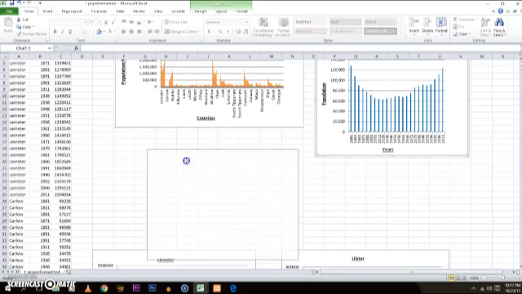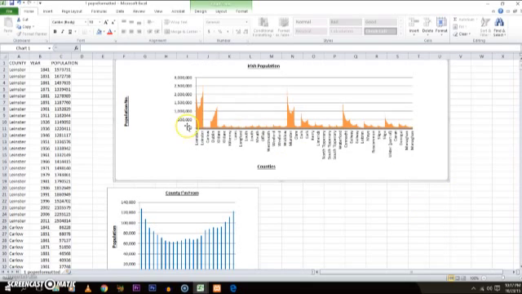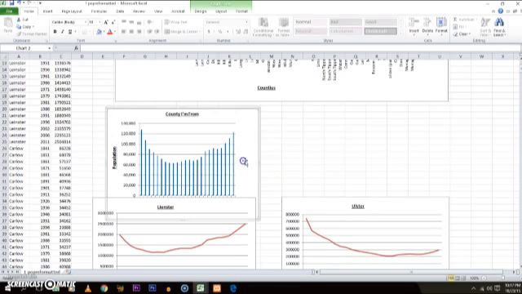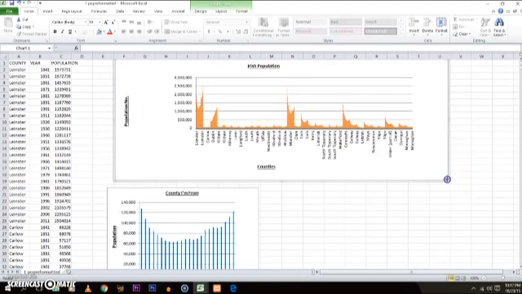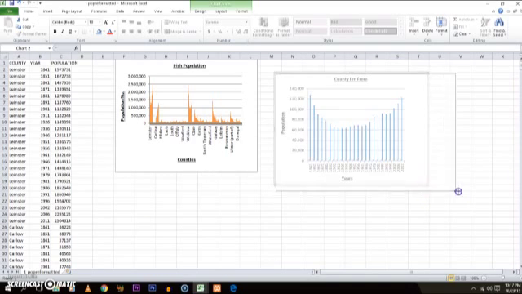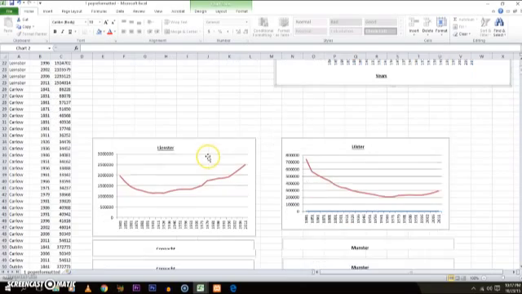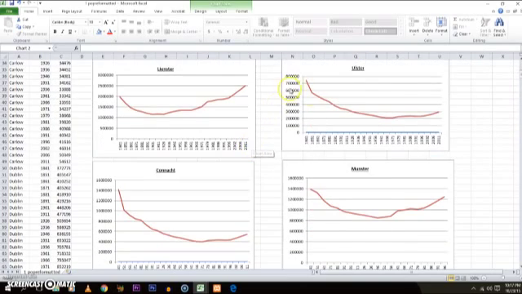So this was the first one here. This was the Irish population overall between the years and the counties. The years are in there, but it's the counties by each number. Then the second one I did was the county I'm from, which is Louth, and this is the number of people in the county over the number of years. That's from 1841 to 2011, and there's a drop, but now it's getting back towards what it was in 1841. I also decided to use the four provinces as a good clearance for population growth and decline.